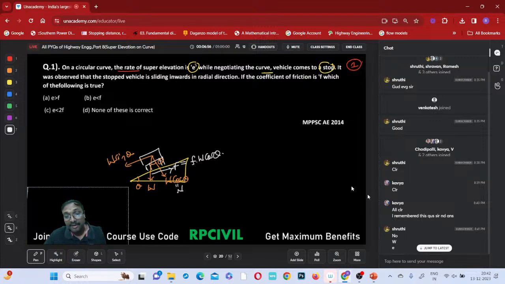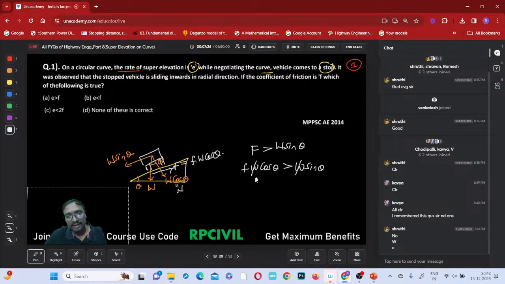Now tell me, for safety, which one should be higher? Should the sliding force W sin theta be higher, or the resisting friction force? The frictional force F should be higher than W sin theta, na? So when you write it, the frictional force is F into W cos theta, which is greater than W sin theta.